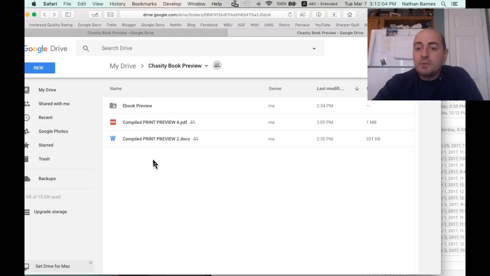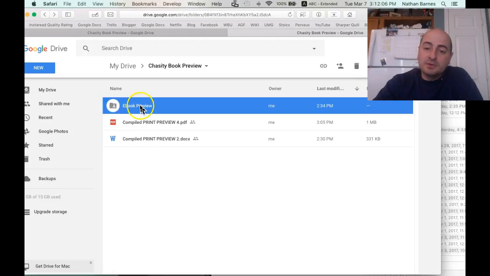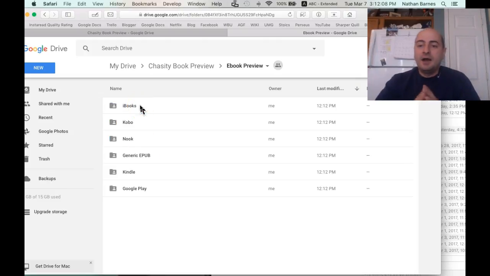So let me walk you through this. We're going to start with the ebooks. Now, I formatted your book in 5 different formats: Kobo, iBooks, Nook, Kindle, and Google Play. And then there's a generic form, which is just a basic HTML version of your ebook. All of them use HTML, they're just formatted a little differently.